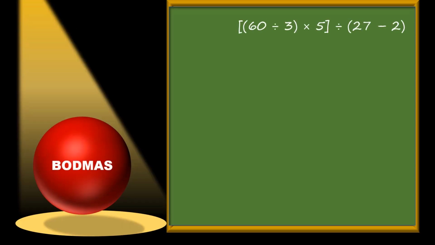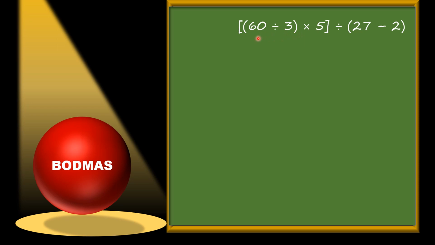So always focus on the rule BODMAS and solve the question. Here is a question. Here is a big bracket, then a small bracket, 60 divided by 3 inside the big bracket, multiply 5, big bracket close, divided by, there is a small bracket, 27 minus 2.